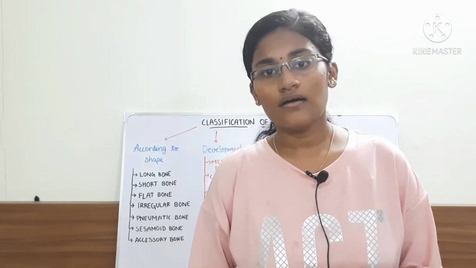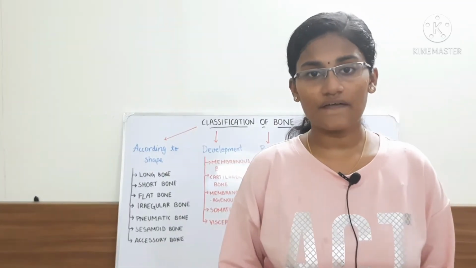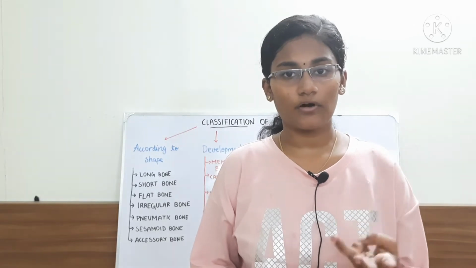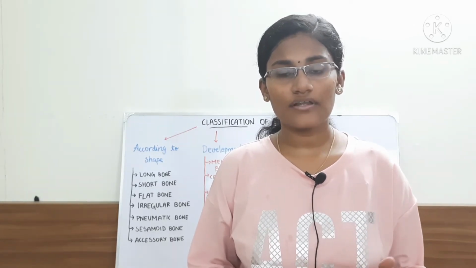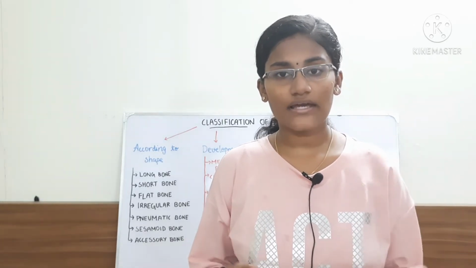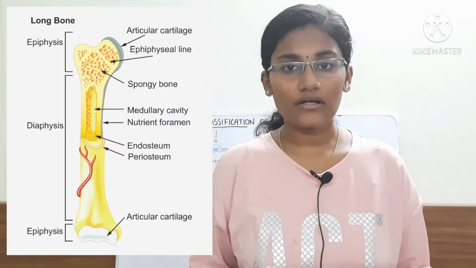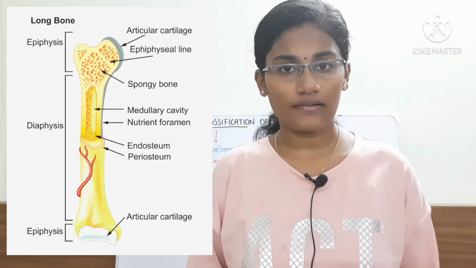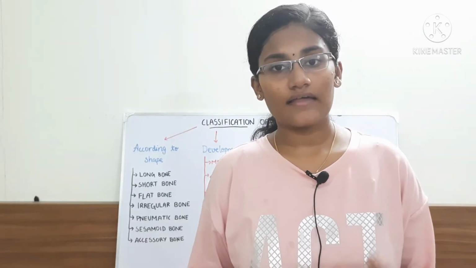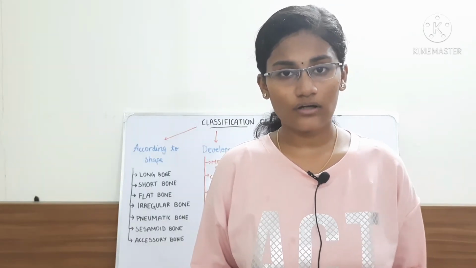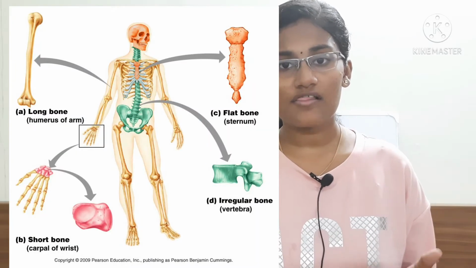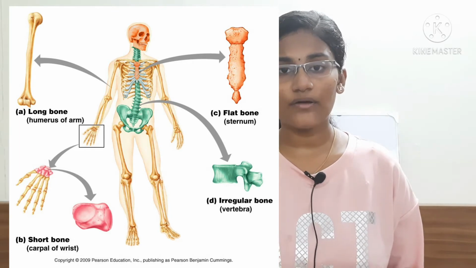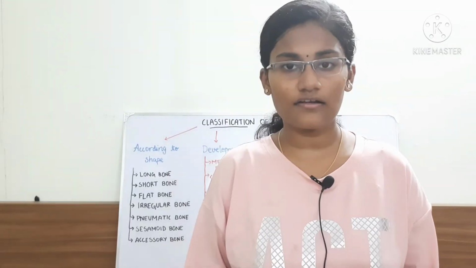Okay, and the long bone is further divided into 3 types, that is the long bones, short long bones, and modified long bones. So long bones are the ones that have 2 secondary epiphyses. Examples for the typical long bones include radius, ulna, humerus, femur, tibia, fibula, and all that. And then the examples for miniature long bone or short long bone are the metacarpals, metatarsals, and phalanges. So actually the miniature long bones have only 1 secondary epiphysis, and they are a little short.